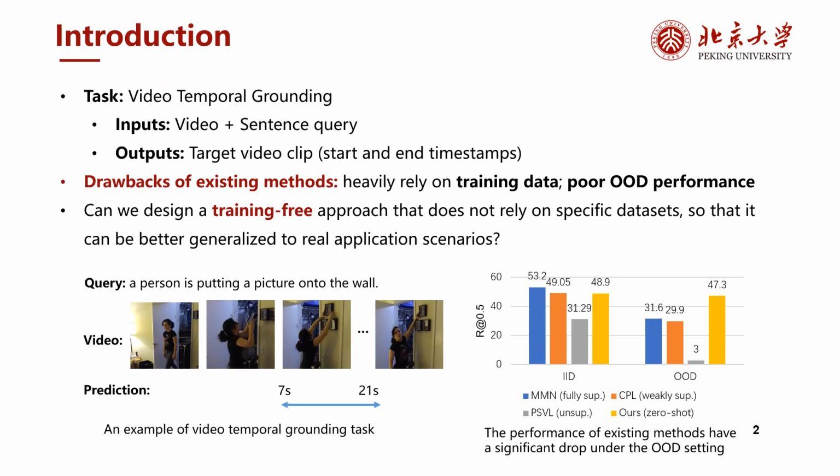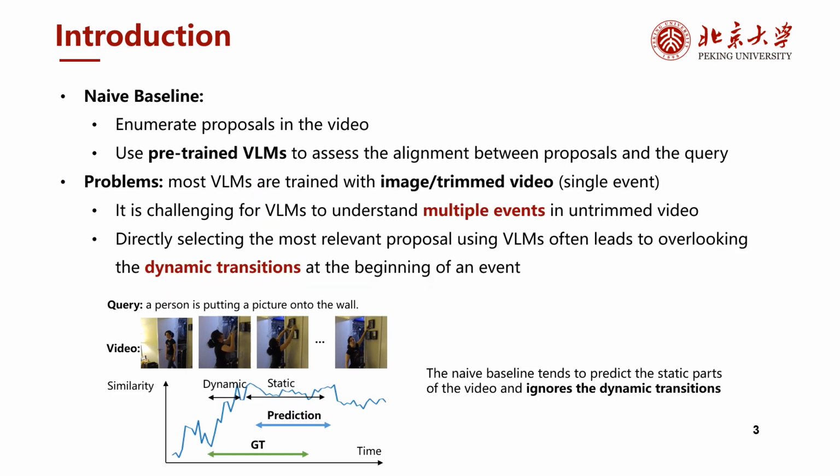This work addressed the visual grounding task, which localizes the video segment most relevant to a given natural language query. As shown in the right figure, existing methods heavily depend on the training dataset distribution, leading to a performance drop under the OOD setting. Motivated by this, we aim to propose a training-free video temporal grounding approach that avoids reliance on specific datasets, improving generalization in real-world applications.